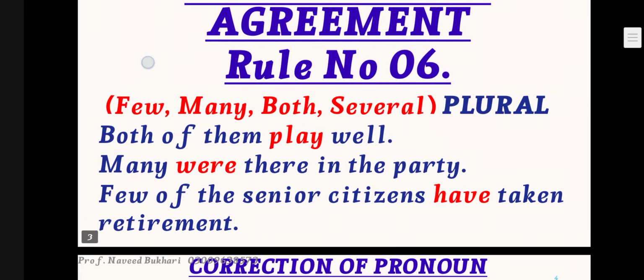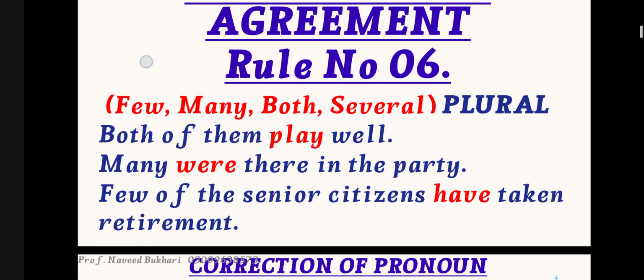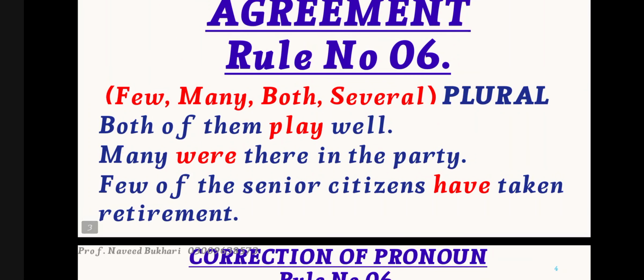Both of them play well. With both of them, I am referring to two persons, so they are the plural subject. I am going to use the plural verb with them: play. Many were there in the party.